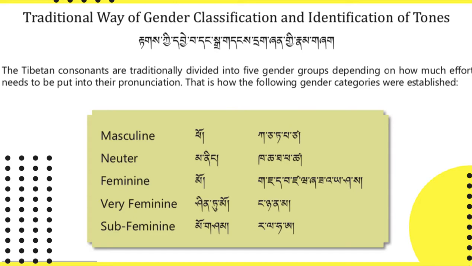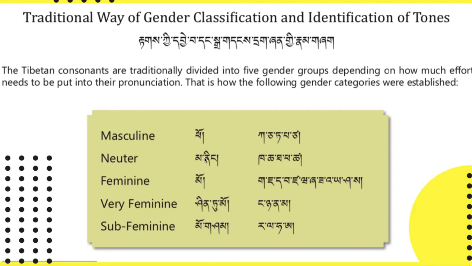The Tibetan consonants are traditionally divided into five gender groups depending on how much effort needs to be put into their pronunciation. That's how the following gender categories are established. So the first is what we call po in Tibetan, and in English it is translated as masculine. So masculine as letters are read ka, ja, ta, pa, za.